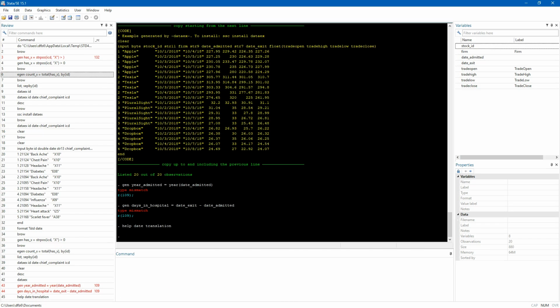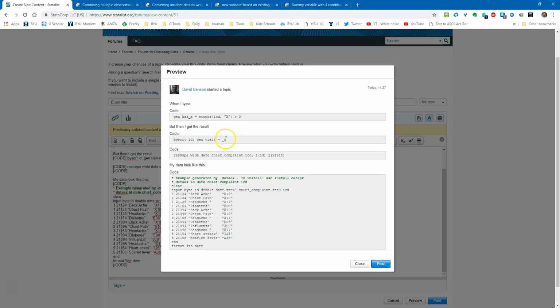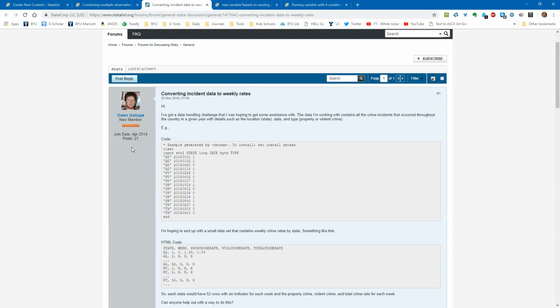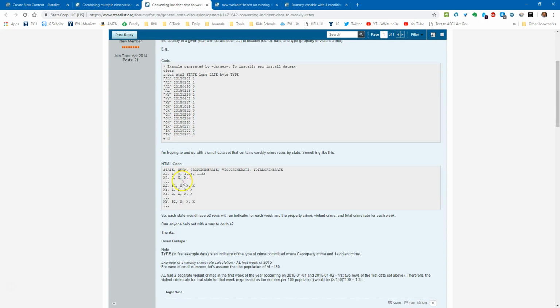The code delimiters are there essentially to make it easier for people to read. Dataex actually makes it uglier in my opinion, but it makes it very, very easy for Stata to read. And so then, Owen posted a thing about his data here. This was a great question. He wanted to collapse it down to 1 line per week, right? And so all I did was I took in this data.